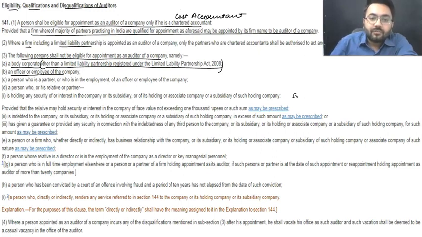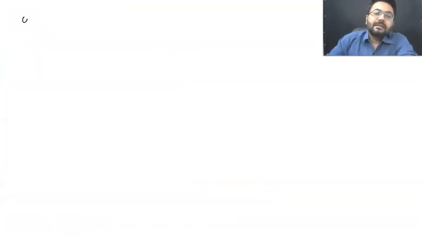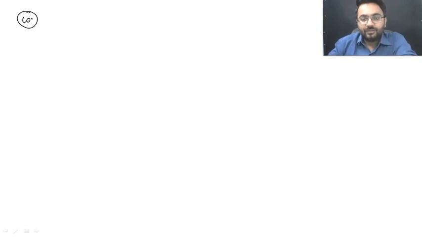An officer or employee of the company again cannot be a cost auditor. The logic is that an auditor means a person who is totally independent from you. The next is a person who is a partner or in employment or an officer of the company. I know this is a kind of concept I'm teaching here, but it's good for clarification of concepts. One should be aware of it, because it gives you a practical understanding also. In this company, there's a person who is an employee.